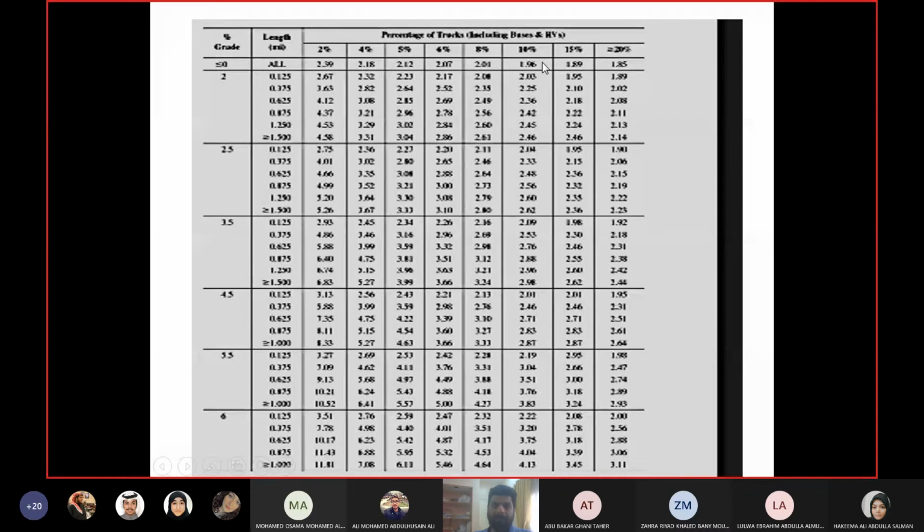So you will recalculate FHV using the 1.96 equivalency factor, and then you will calculate VP, S, and everything. I hope you will do it.